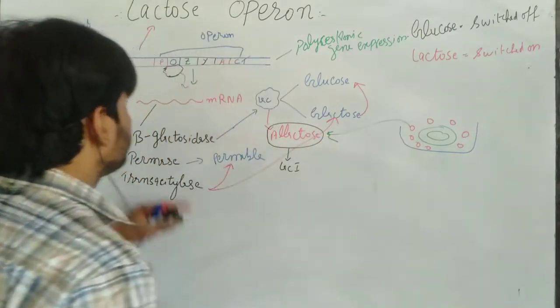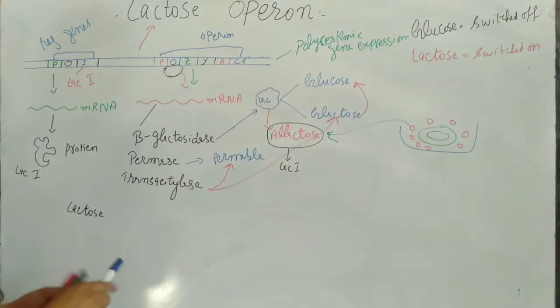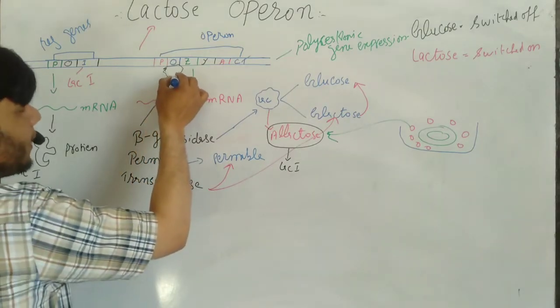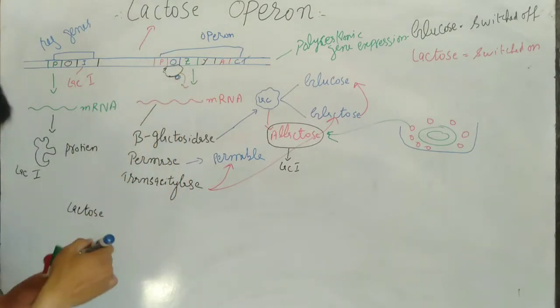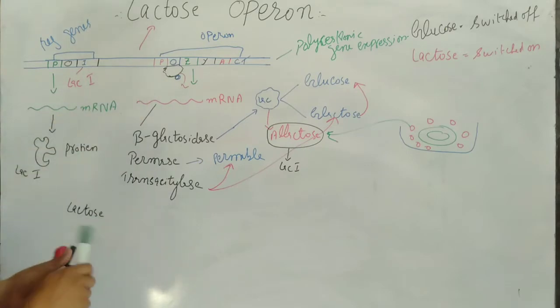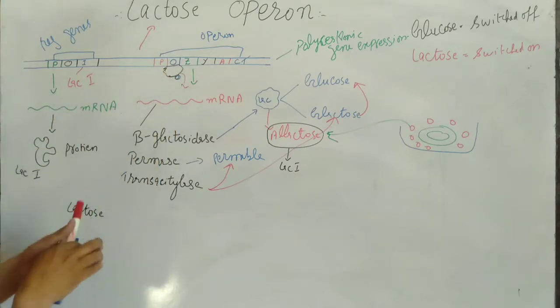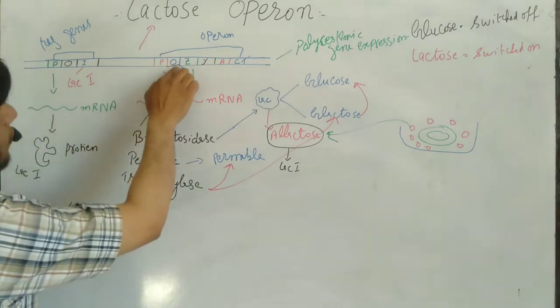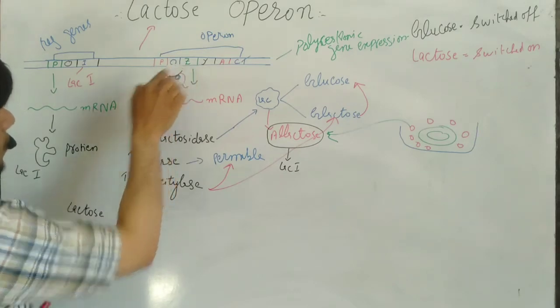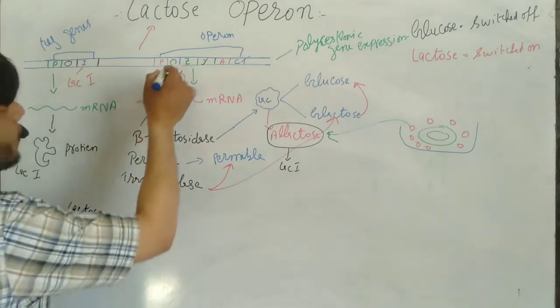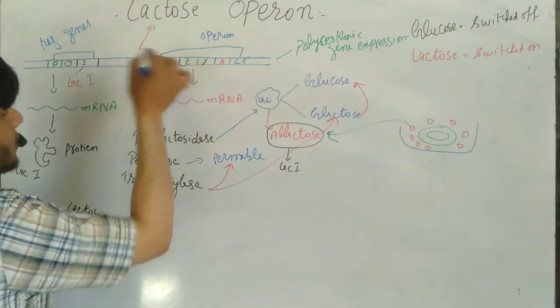So when it is converted into allolactose, then what will it do? It will bind here. This is allolactose, bound here, and due to this some conformational changes occur. Let's suppose conformational changes occur. What kind of conformational changes occur?